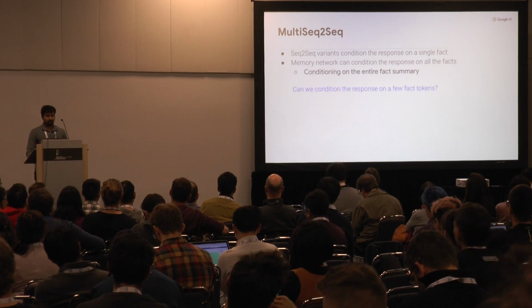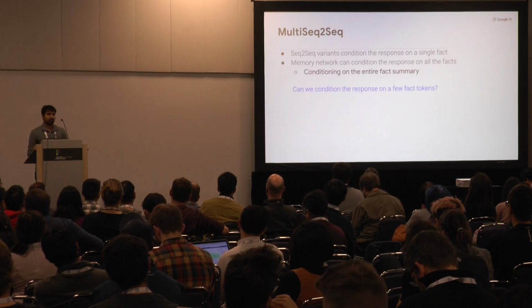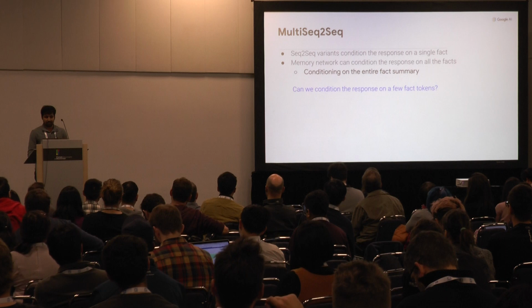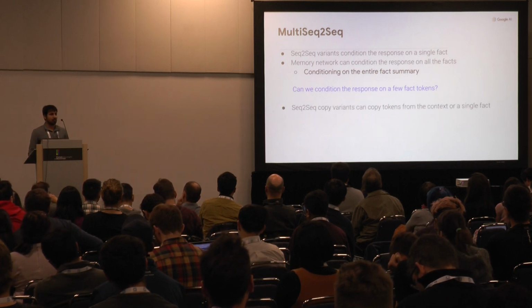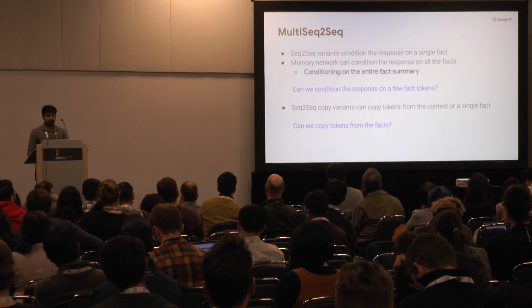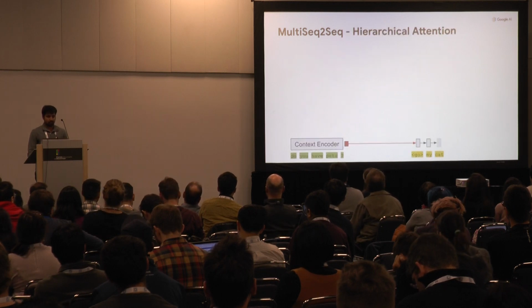So the question we asked is, can we attend on every token of the fact, not just at the encoded representation of the complete fact, but at token level? We also saw in the copy mechanism that we could copy tokens from the context. So the question we asked is, can we copy tokens from the facts as well? To answer these two questions, we formulated two models.